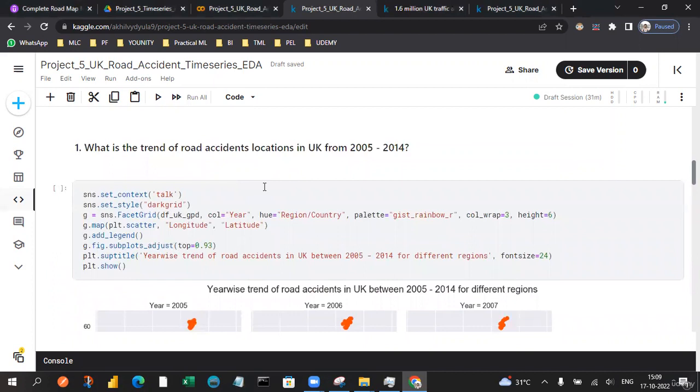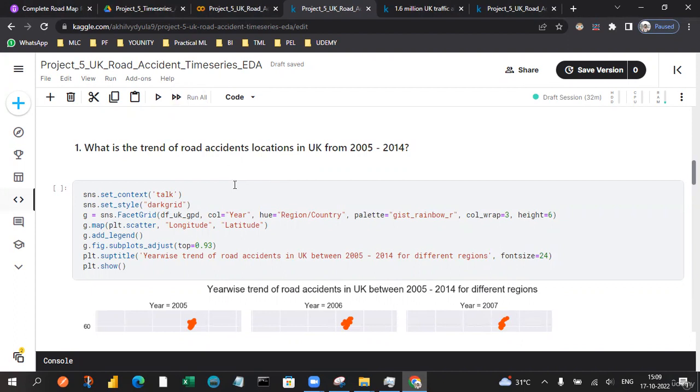So let's again go with a few questions to analyze the data. What is the trend of road accident locations in the UK from 2005 to 2014? By using this trend, what exactly are the observations we are going to draw?